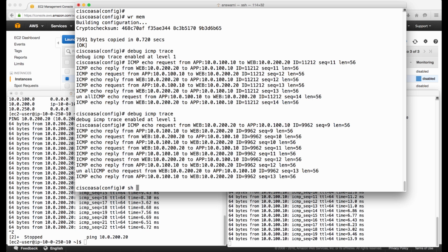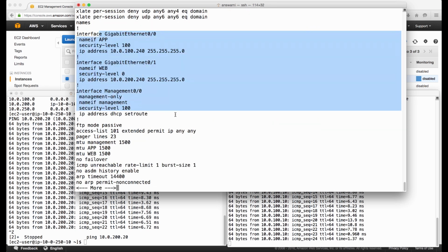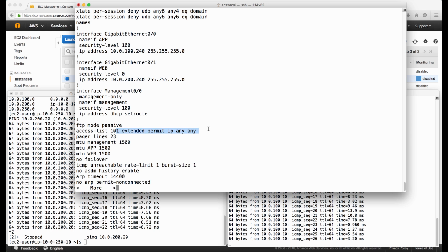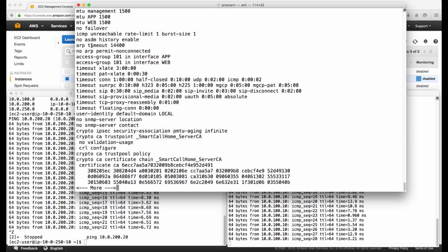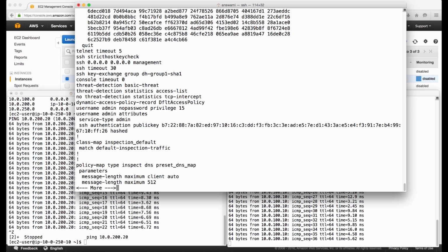So let me do a show run. So we have interface configuration, we have ACL, it is applied to the interfaces, and this information here and username admin, it took it directly from day 0 configuration file.